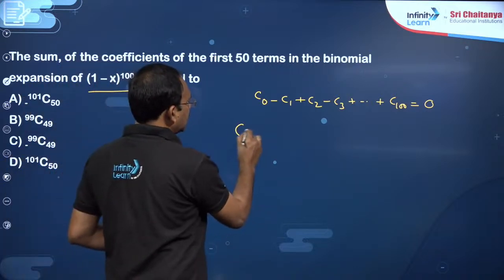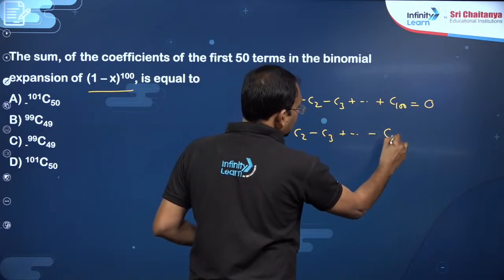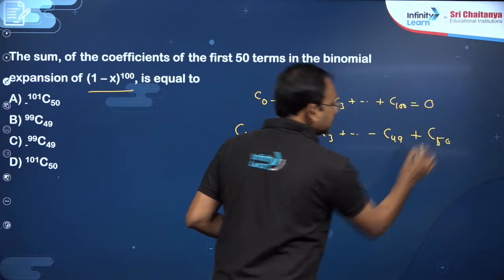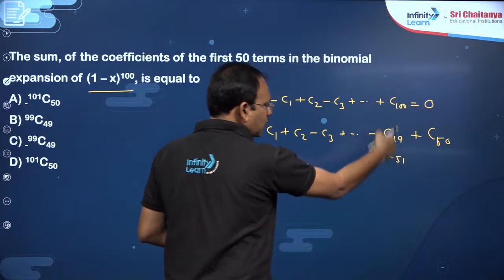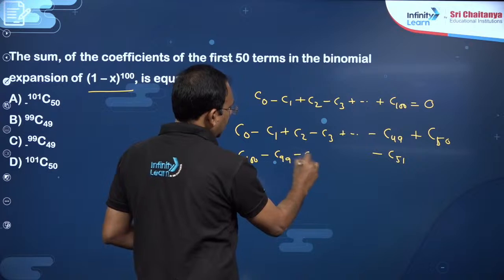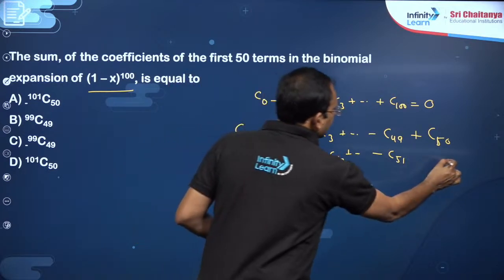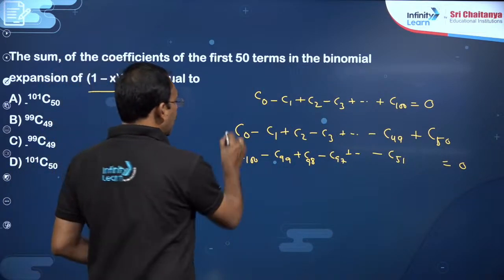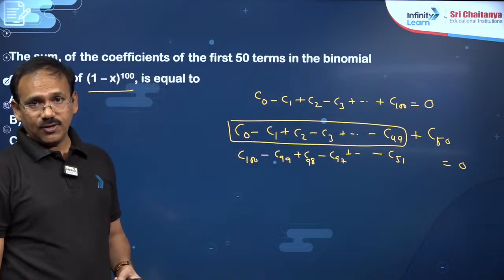So can I write it as C0 minus C1 plus C2 minus C3 and so on, minus C49 (odd suffixes minus), plus C50, then minus C51? Let me write here, because these two are same. Like that, this will be C100, this will be minus C99 plus C98 minus C97. Like that I can arrange the sum. Okay, the sum can be arranged like this. Now I just want this sum, dear students, the sum of coefficients of the first 50 terms.